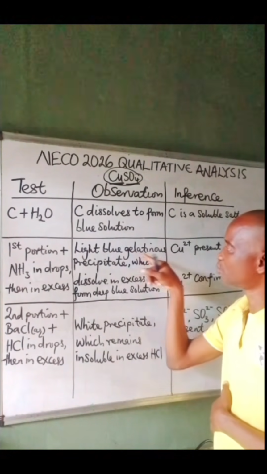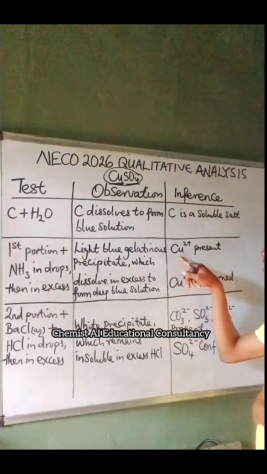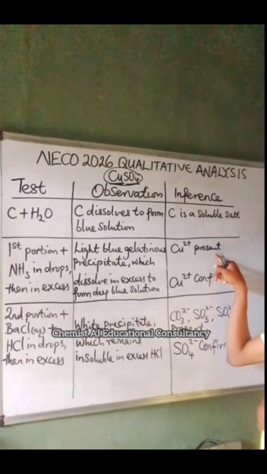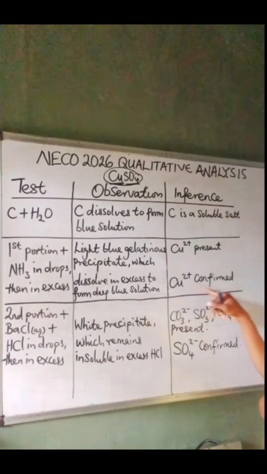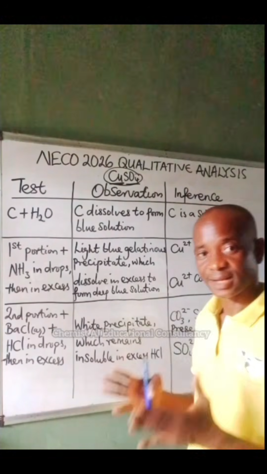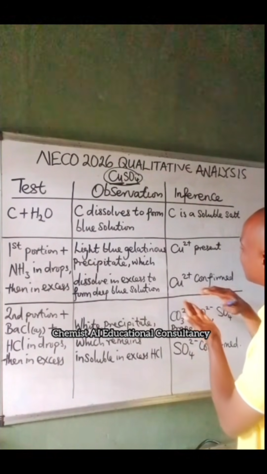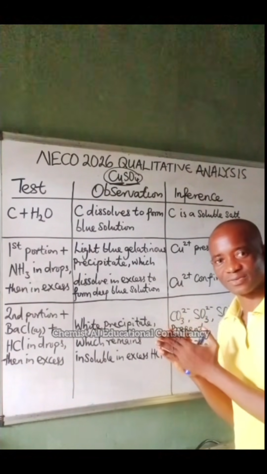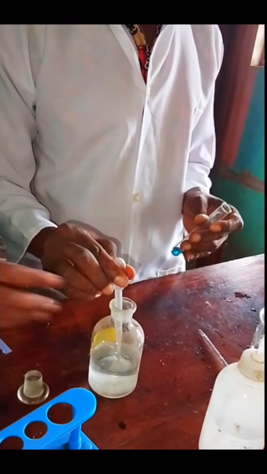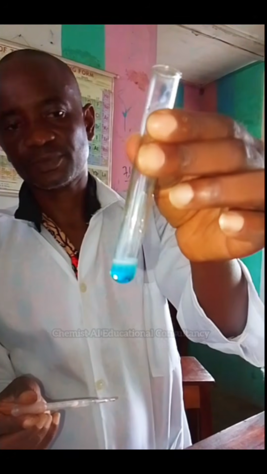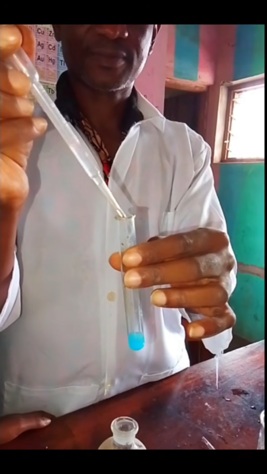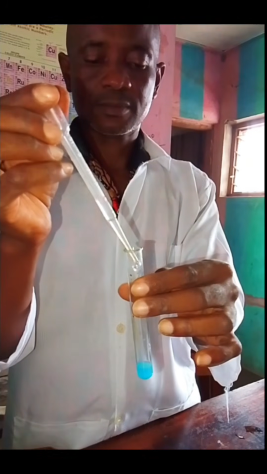So the light blue precipitate infers that copper-2 ion is present. The deep blue solution confirms presence of copper-2 ion. Now we have succeeded in testing for the presence of copper-2 ion. The next is to test for presence of tetraoxosulfate 6 ion. They will ask you to add a reagent, barium chloride. Immediately when you add barium chloride, you will see a white precipitate.